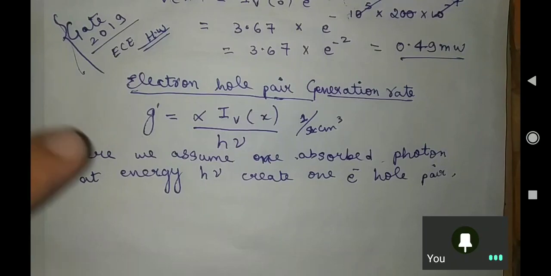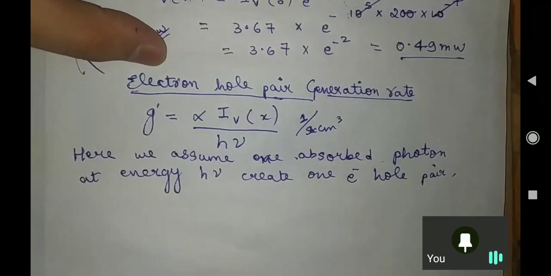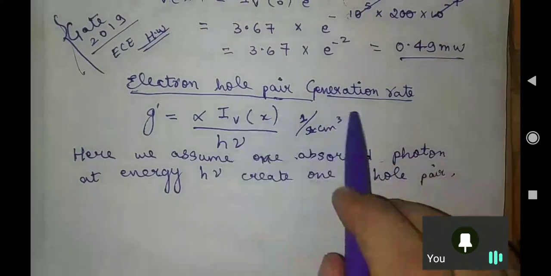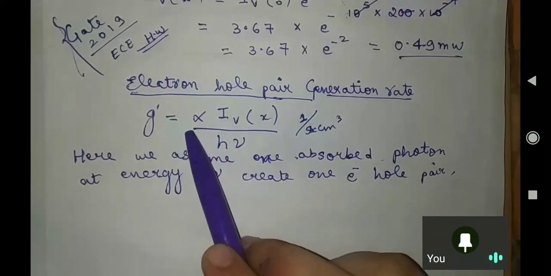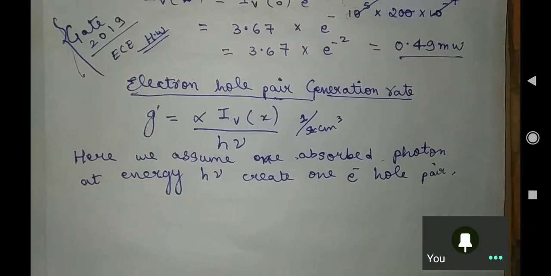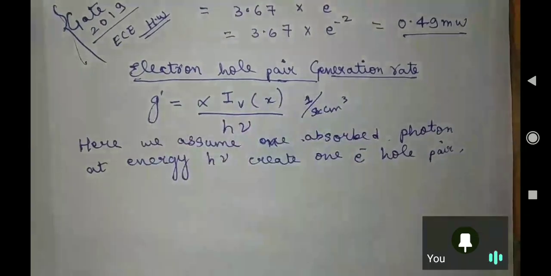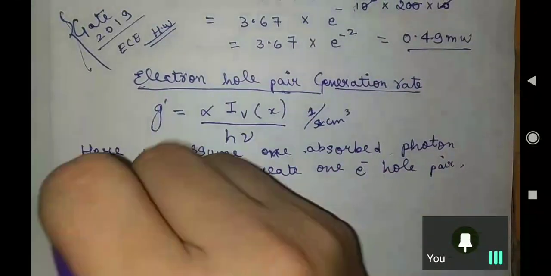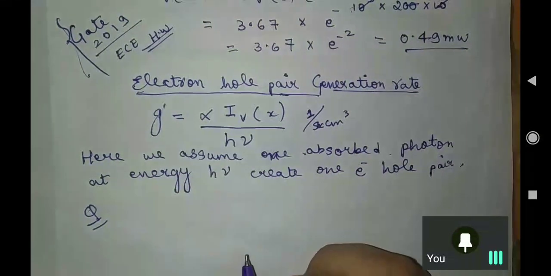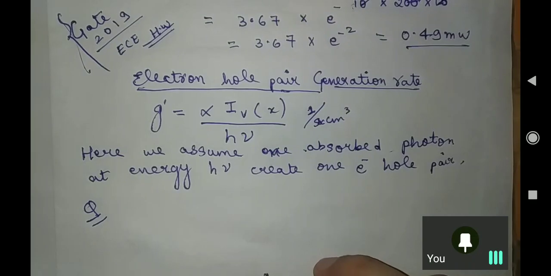The more important thing is that this is the generation rate, and the formula is alpha I VX over h nu. You know alpha, you know I VX. Now let's see how the questions are asked in your GATE examination. And you know very well the other formula for generation rate also, delta p over tau p, delta n over tau n, which we have discussed previously.